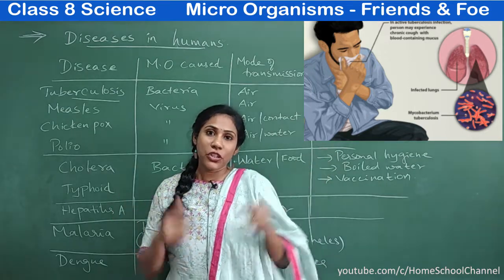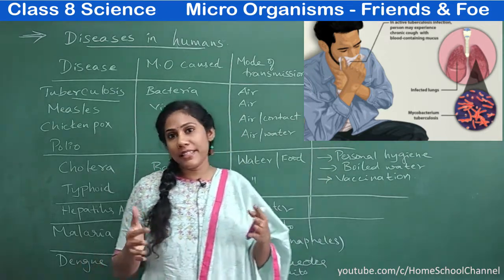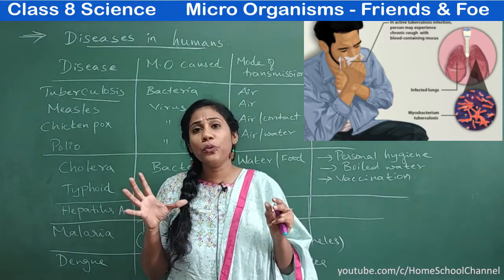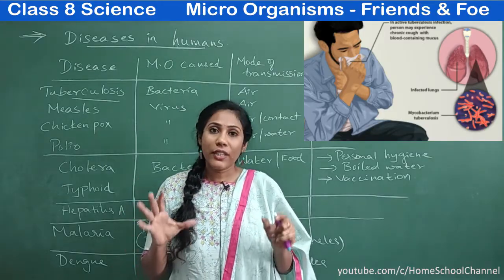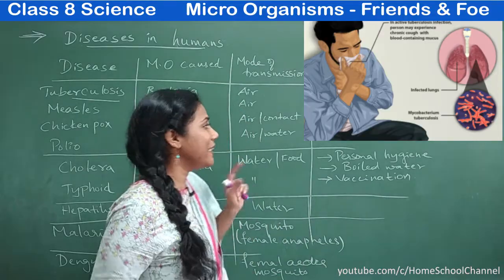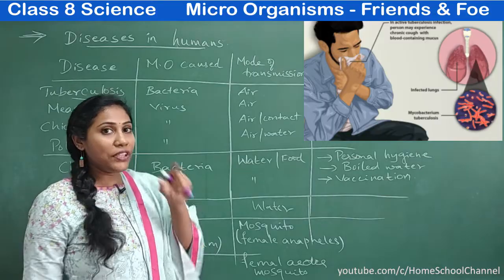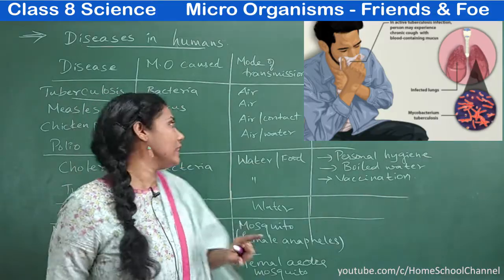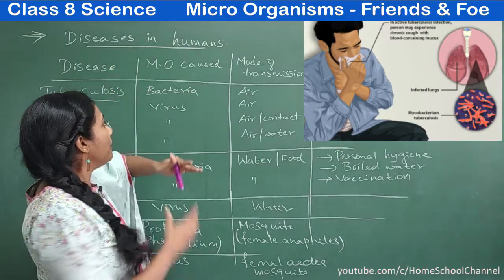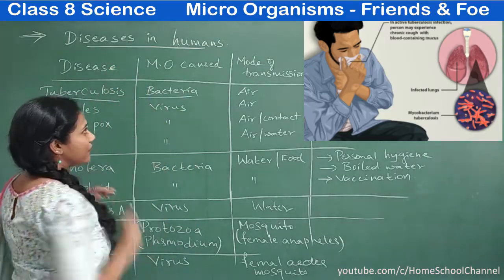You can see a picture of how a person is suffering from tuberculosis. You would observe excessive coughing. Clear? So that is tuberculosis. It especially affects your respiratory system, that is the lungs. We find difficulty in breathing, right? And this tuberculosis is caused by a type of microorganism, that is bacteria.